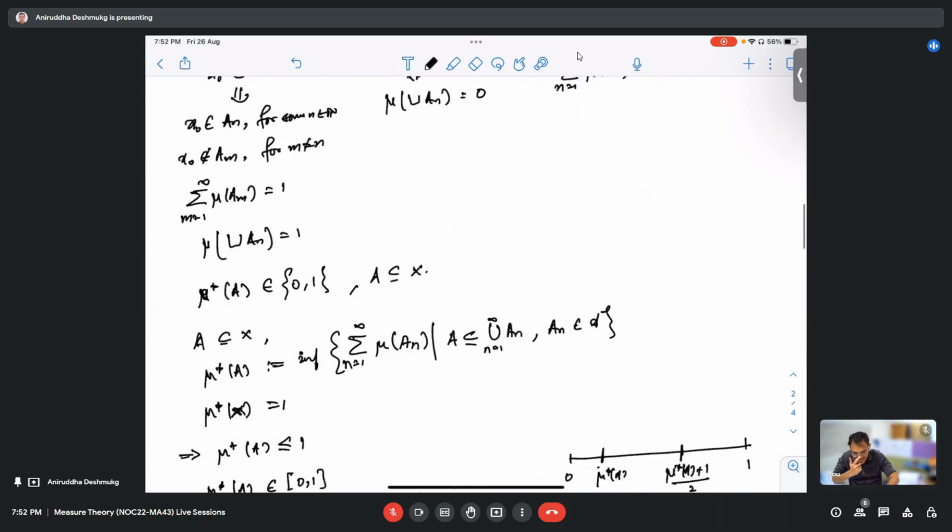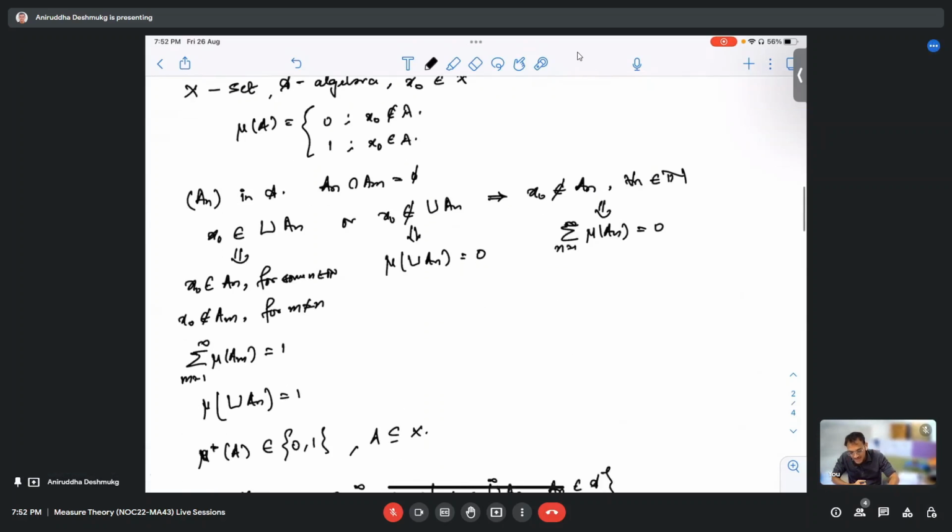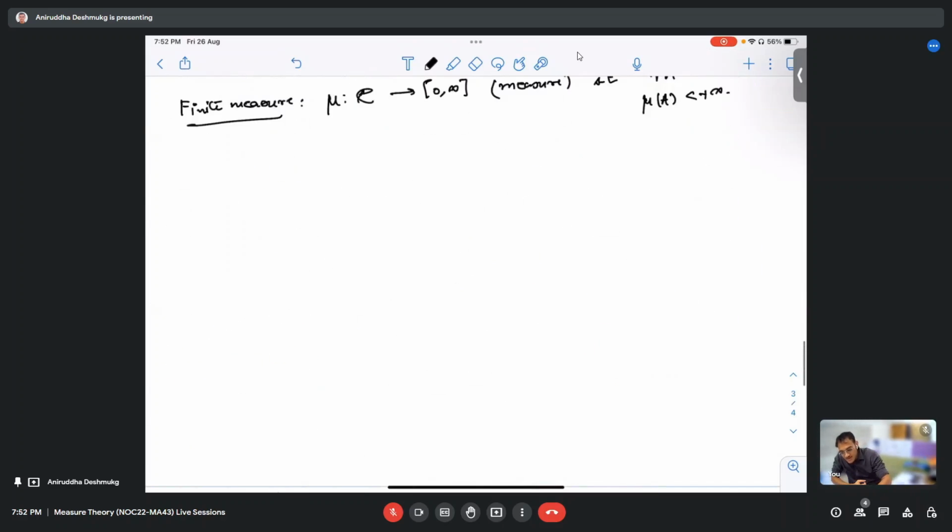So actually, I wanted to discuss one more exercise in continuation to this measure. We had to prove that whenever x naught is inside A, this was the exercise: if the singleton x naught is contained in A, then mu star A is 1 if and only if x naught is inside A, right? Okay, Robin left, I think. So let us just quickly see this. Suppose that mu star A is 1.